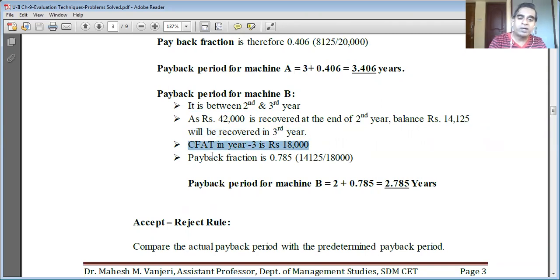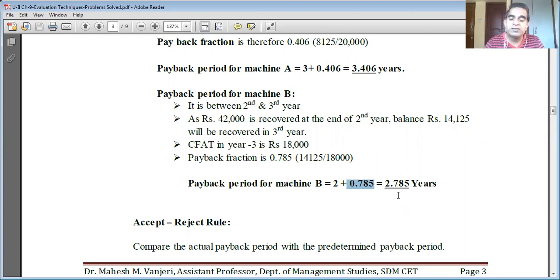So how are we going to calculate the payback fraction? Payback fraction is equal to the balance amount 14,125 divided by the CFAT of year 3, that is 18,000. So the payback fraction is 0.785. Simply add it to 2 years and you will get the payback period of machine B. So the payback period for machine B is 2 years plus 0.785, which is 2.785 years.